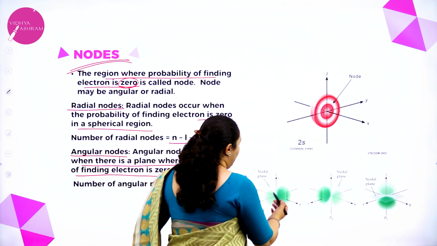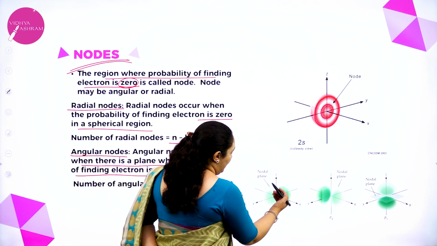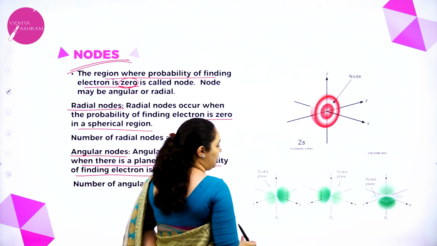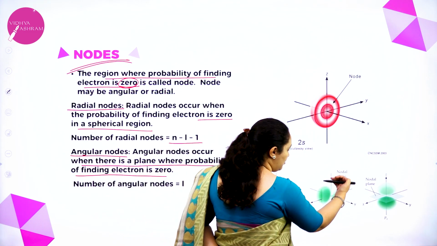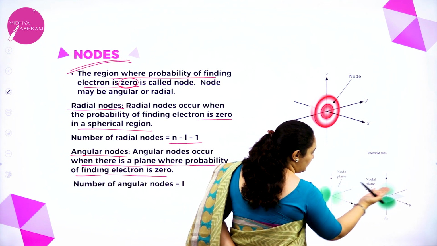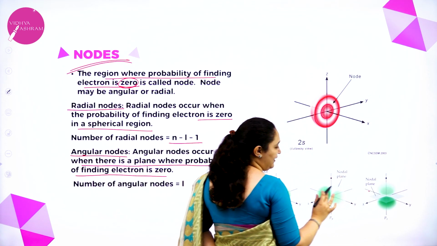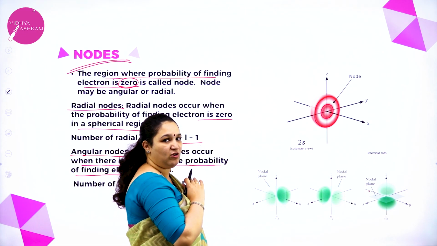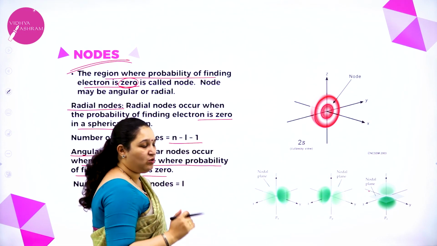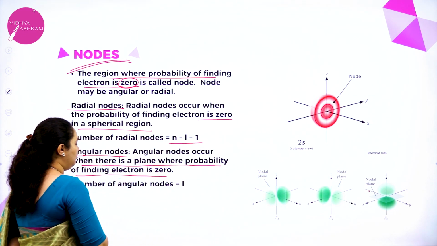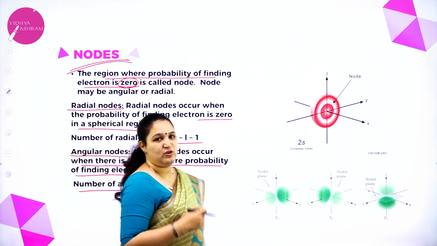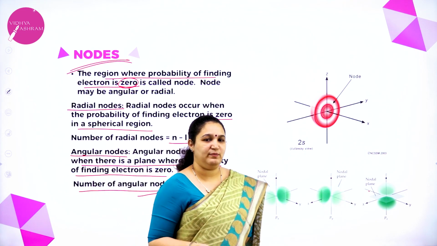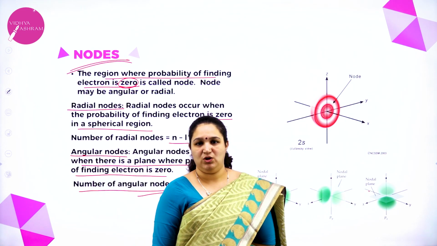So if you see, in between the two p orbitals there is a plane in which you cannot find the electrons. So that is the nodal plane. Here also you can see there is one more plane, and here there is one more plane where the probability of finding the electron is 0. Such nodes are called as angular node, and the number of angular nodes is equal to L. So if you know the L value, that value will be equal to the number of angular nodes.